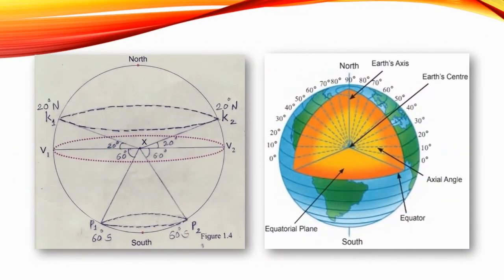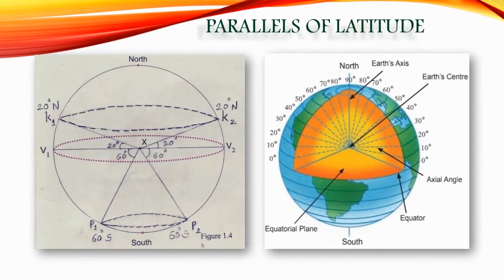Students, now let's discuss parallels of latitude. You must have realized that the ellipse drawn by joining the 20 degrees points is larger than the ellipse that joins the 60 degrees points. However, the distances XK1 and XP2 are the same. This is because we are dealing with a sphere.